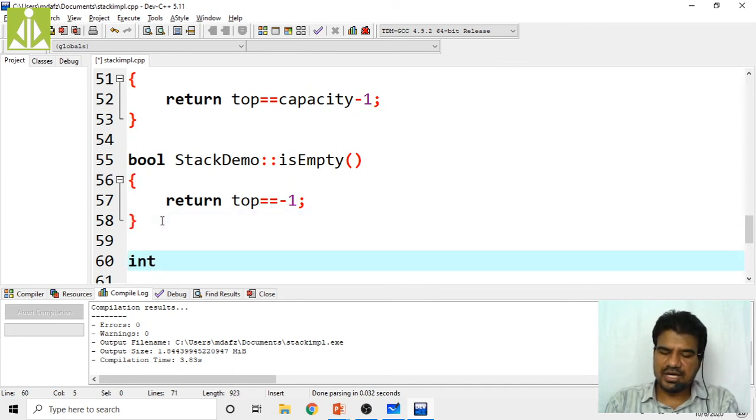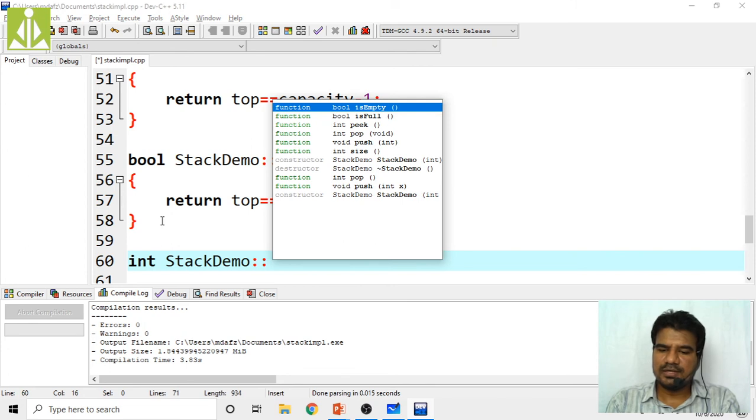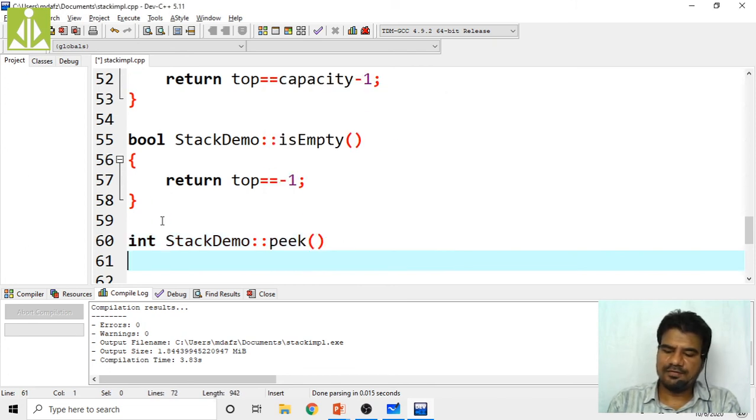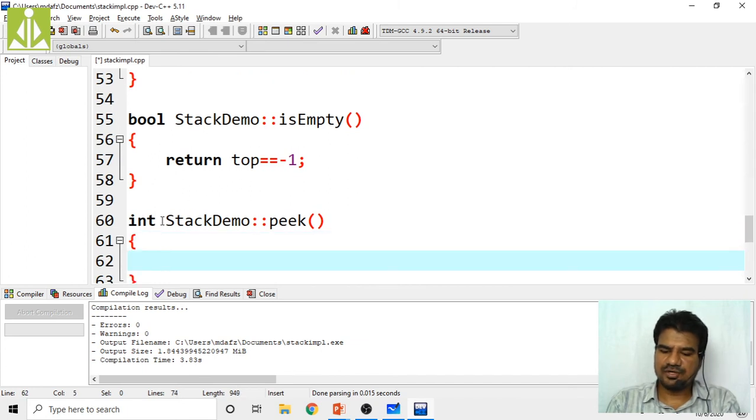So int stack demo colon colon peek of, generally what we have to do is return top of the stack of top. No, not like this. It is an array, stack of top, like this. That's it. No increment, no decrement, something like this you have to do.